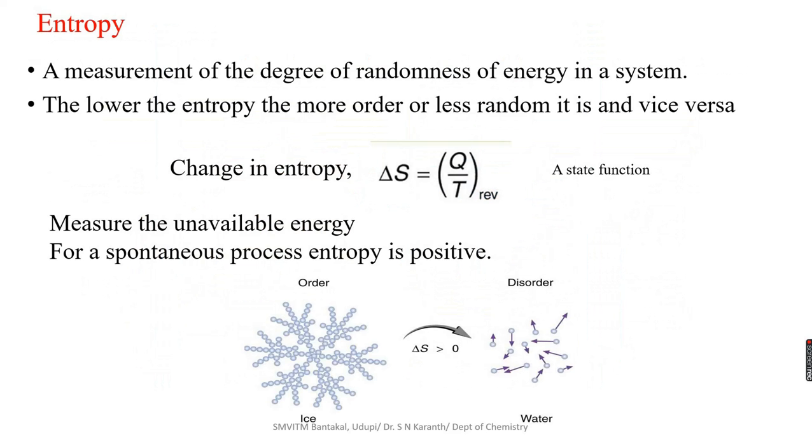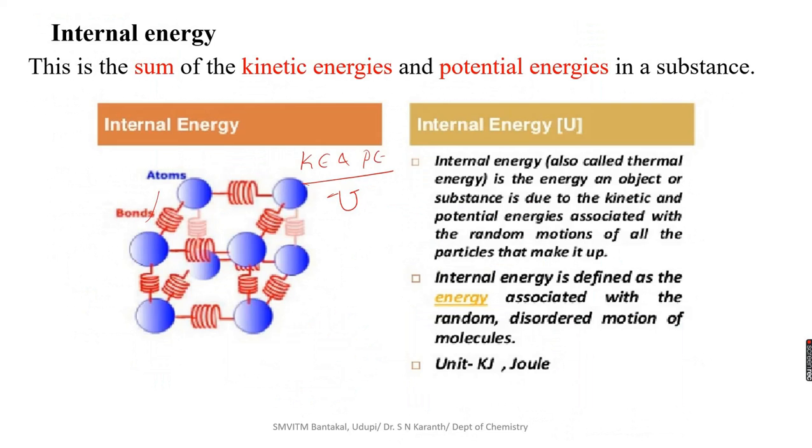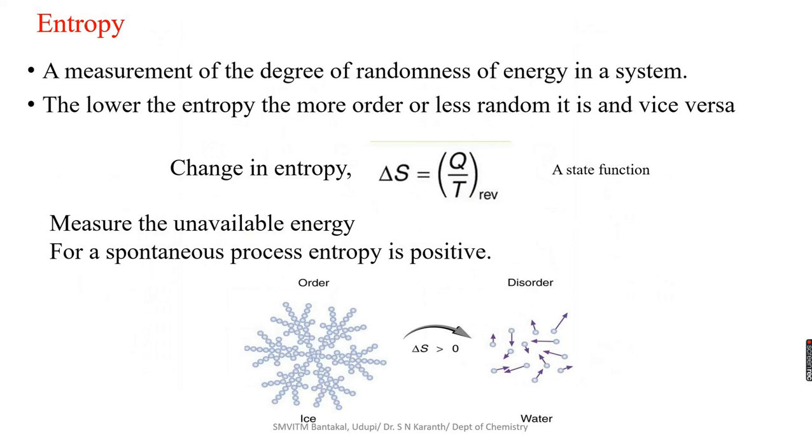And the next one is entropy. Entropy is a measure of randomness. The entropy is the measure of randomness of energy in a system. A measurement of the degree of randomness of energy in a system is called entropy, and it is expressed as S. The change in entropy is expressed as delta S, that is S2 minus S1. Okay, that is what we call the change in entropy.